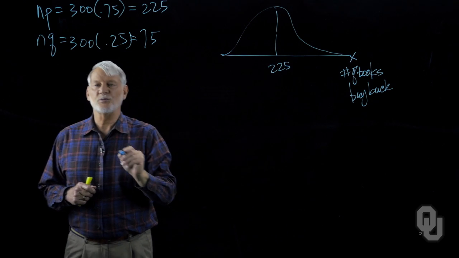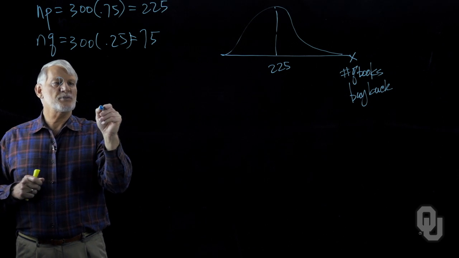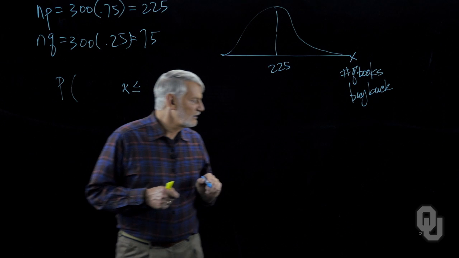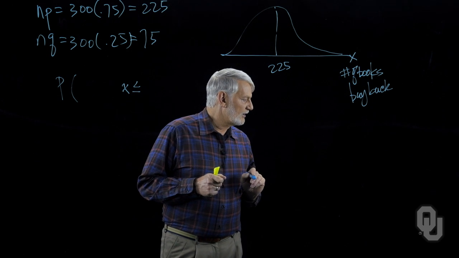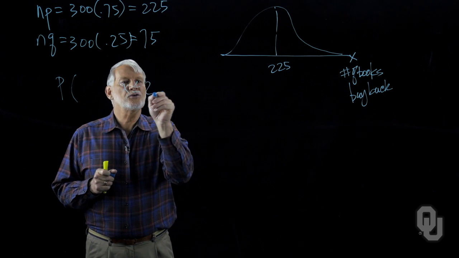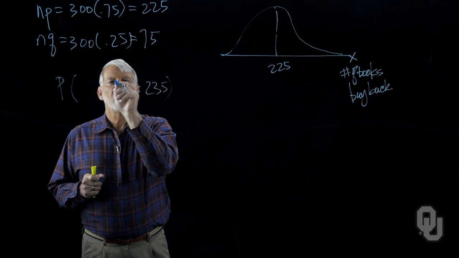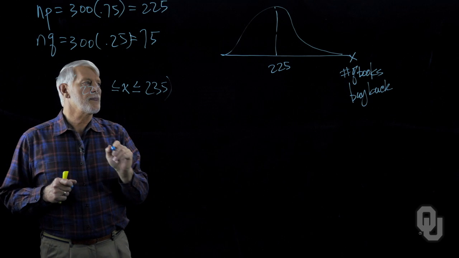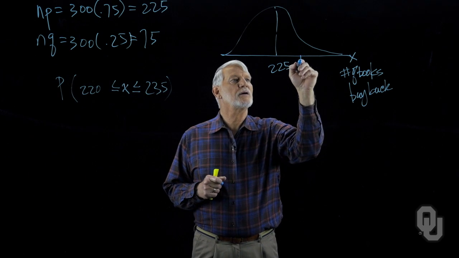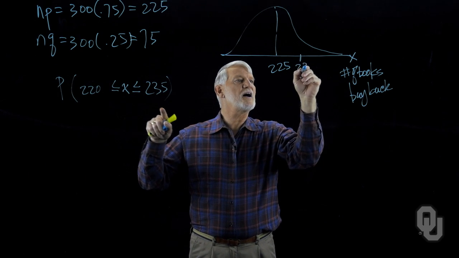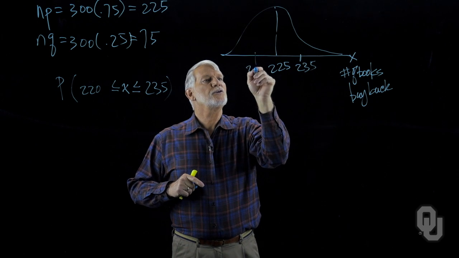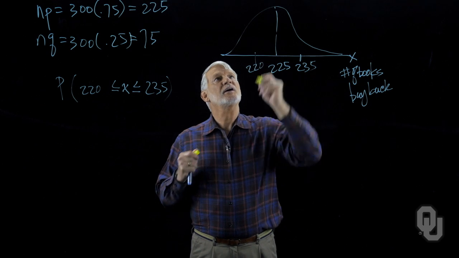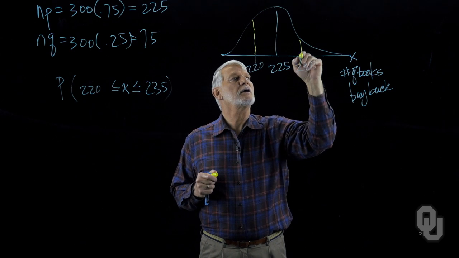The probability question we are asking is this. It's the probability that x is equal to or less than 235 and equal to or greater than 220. So I can mark up here 235, and over here 220. This is the probability we're after. This area here and here.